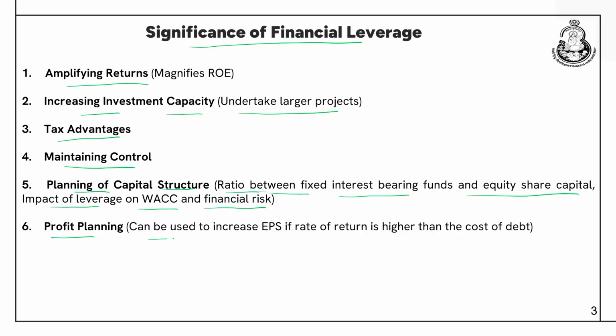Profit planning. It can be used to increase earnings per share if the rate of return is higher than the cost of debt. So, here we are talking about the favorable case of leverage. If the rate of return on the capital employed is higher than the required rate of return or the cost of debt, it will be a favorable case of leverage and the company can use more debt. On the contrary, if the rate of return on the capital employed is less than the cost of debt or the required rate of return, in that case it will be difficult for the company to make interest payments, and it has to make payments from its own pocket, which will have an adverse impact. In that case, the company should minimize the use of borrowed funds.